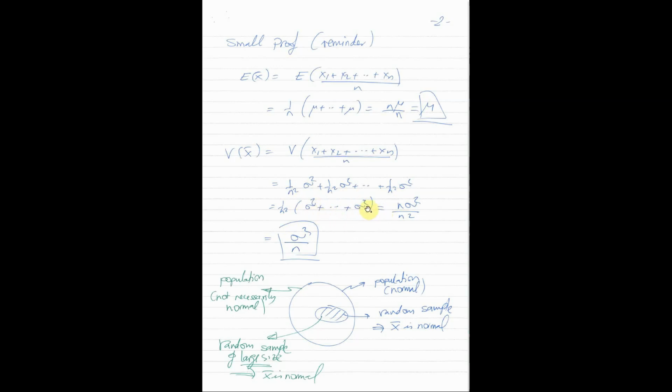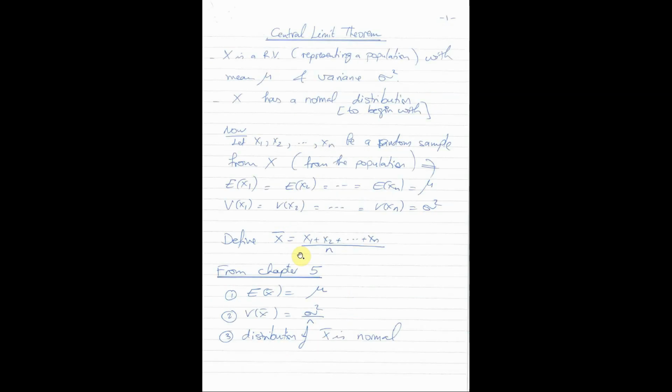Again, it is n terms. So this expression is equivalent to n sigma squared divided by n squared. So this n will cancel with one of the n's that we have in the denominator, and the whole expression is equivalent to sigma squared divided by n. It is nothing new. We know from chapter 5 that if x1, x2 until xn are random variables and we define their average, x1 plus x2 plus and so on until plus xn divided by n, the variance of this expression is equal to sigma square over n.